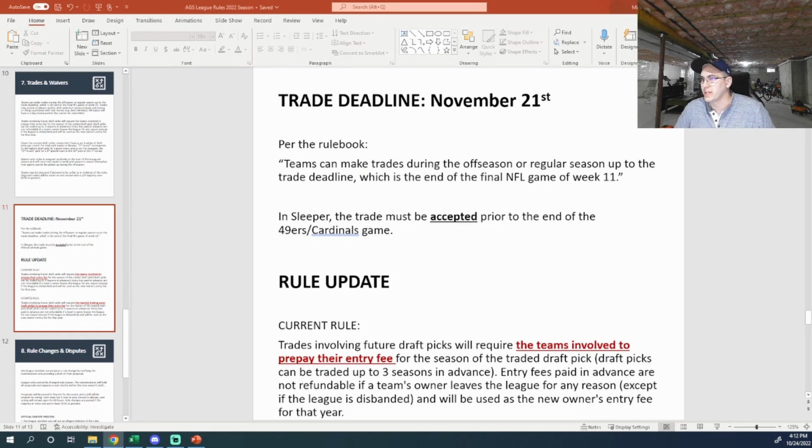We do have the trade deadline coming up in a few weeks here. It is at the end of week 11, which is November 21st. All trades have to be accepted in Sleeper prior to the end of the 49ers Cardinals game Monday night of week 11, so make sure to keep that in mind. We haven't seen any trades yet this year, but hoping that we do get to see some.